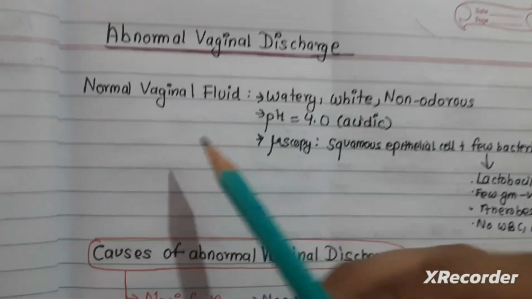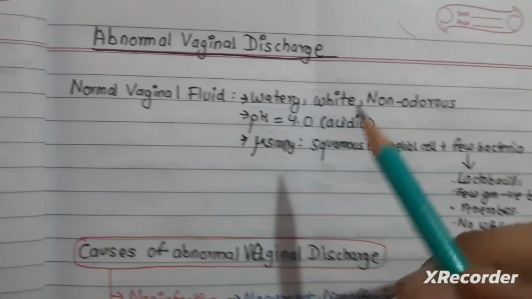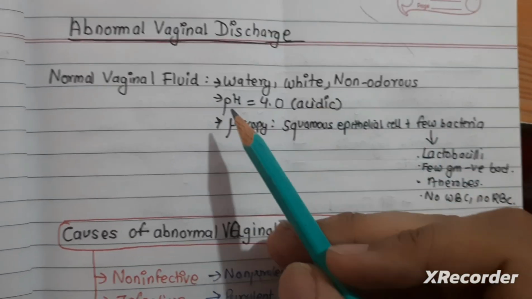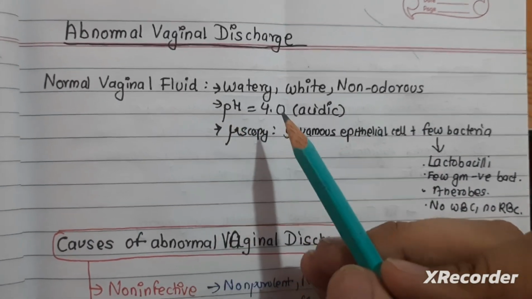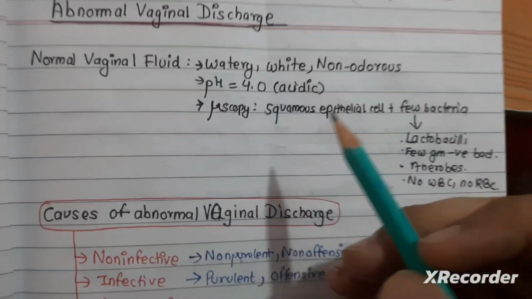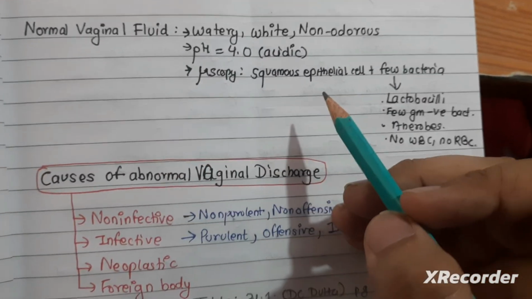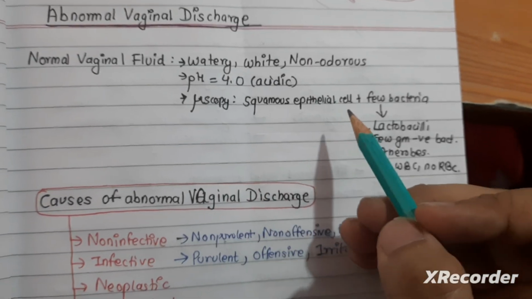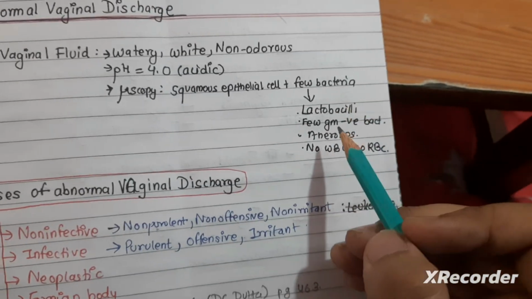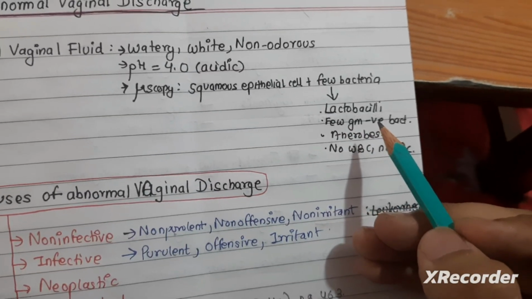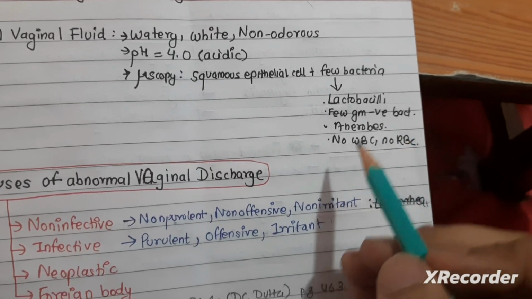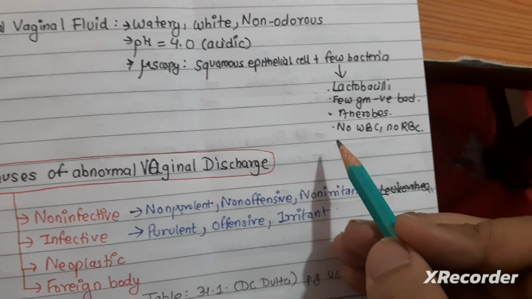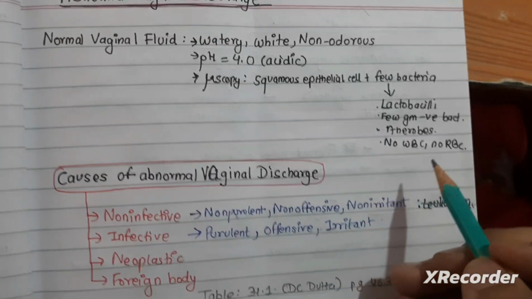So, firstly, talking about normal vaginal fluid. The normal vaginal fluid is watery, white, and non-odorous. The pH of normal vaginal fluid is 4.0, that is acidic, and in microscopy we can see that the vaginal fluid contains squamous epithelial cells with few bacteria including lactobacillus, also known as Doderlein bacilli, few gram-negative bacilli, and anaerobes. There are no WBC and no RBC in normal vaginal fluid.